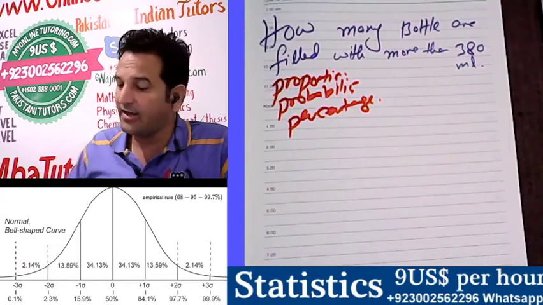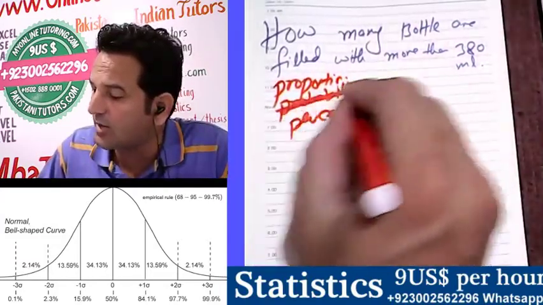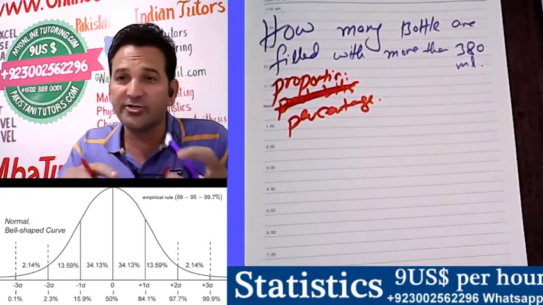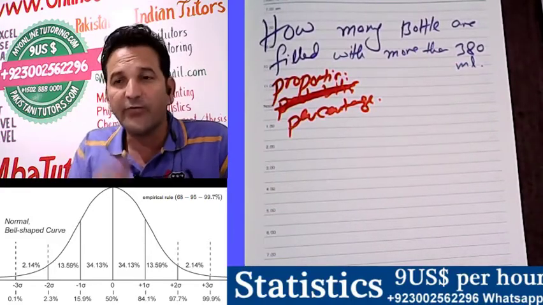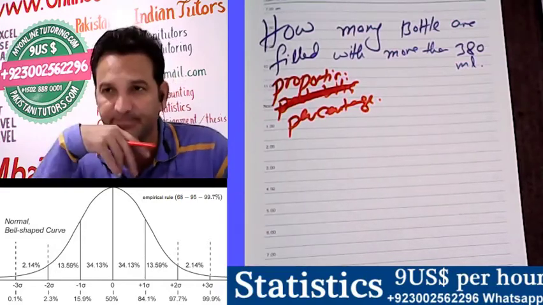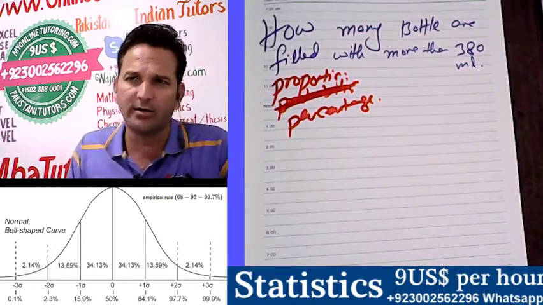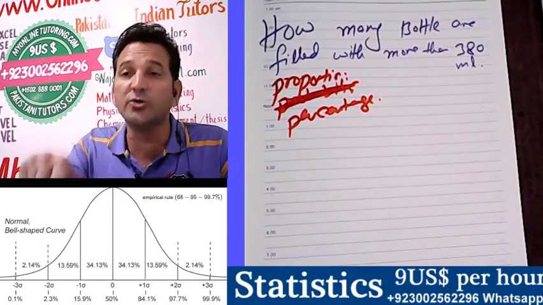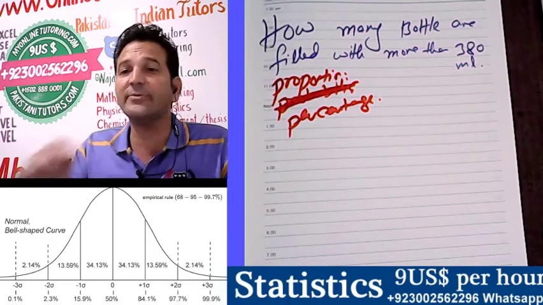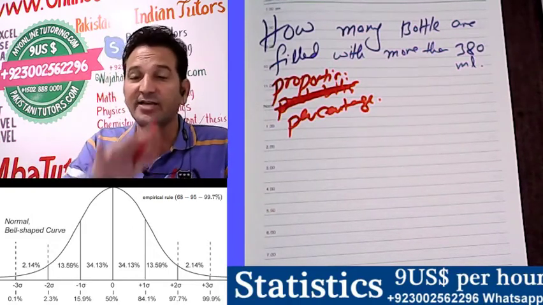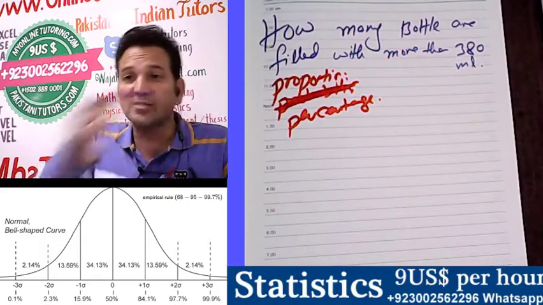Mainly we use the word proportion or percentage. Even probability is not the wrong word, but I don't want to use it. I am using the word proportion, the word percentage: what is the percentage of bottles that are filled more than 380 ml?